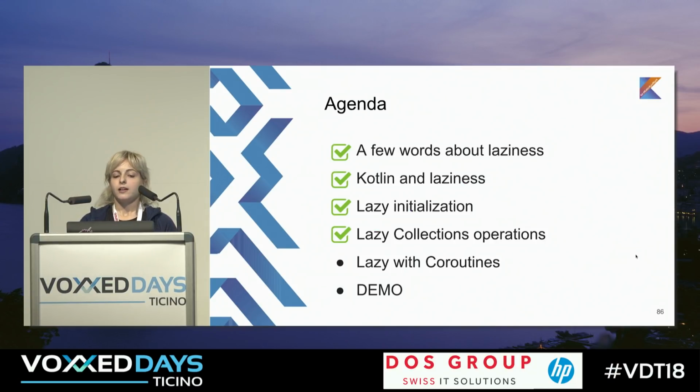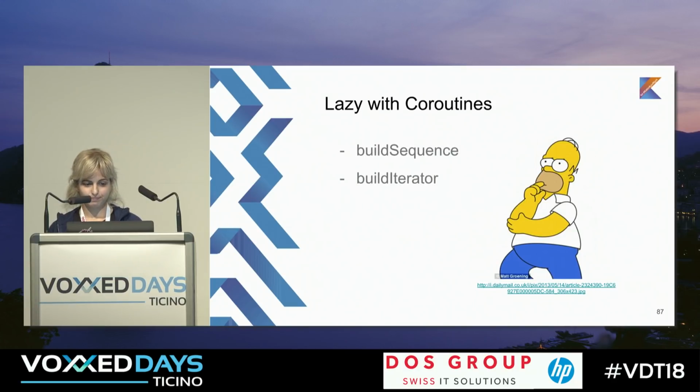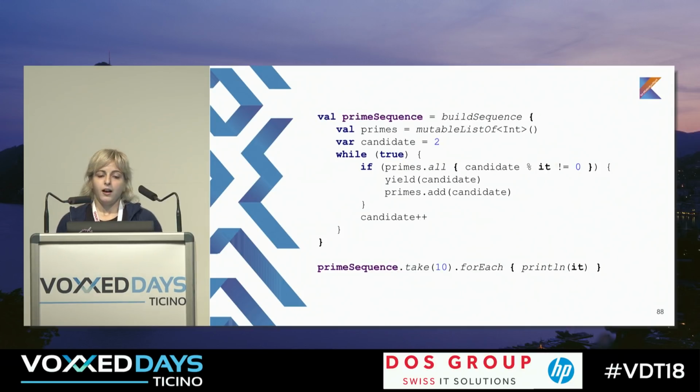So the most interesting part is being lazy with coroutines. To be lazy with coroutines, you can use two methods: buildSequence and buildIterator. buildSequence does almost the same stuff as generateSequence, but it uses coroutines, and we can now look at how it works and why we need this.